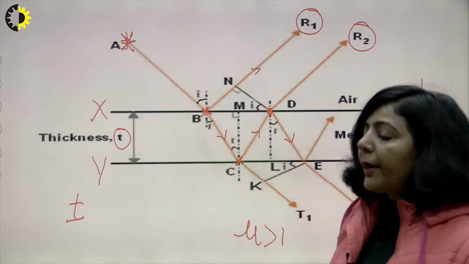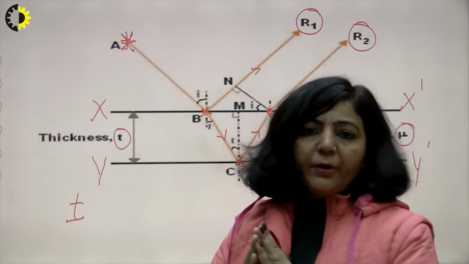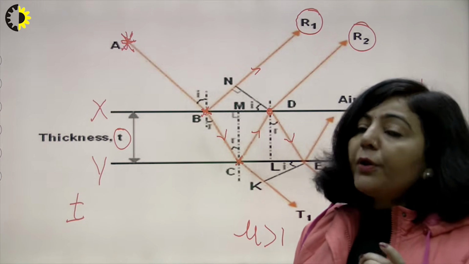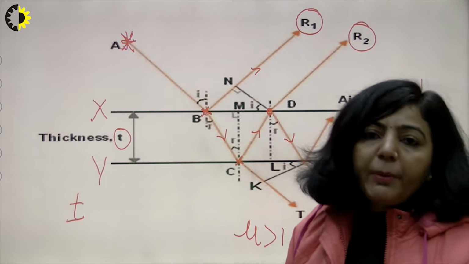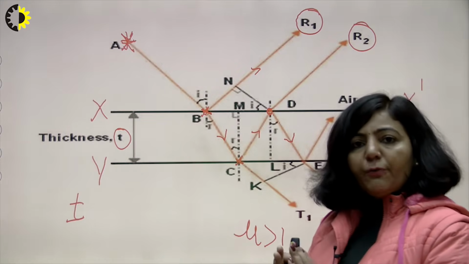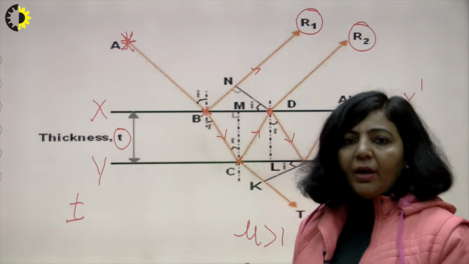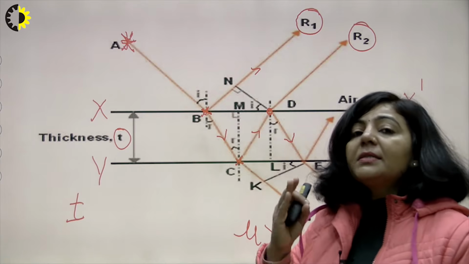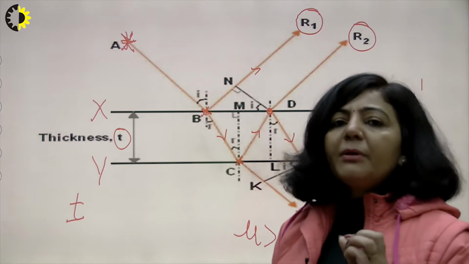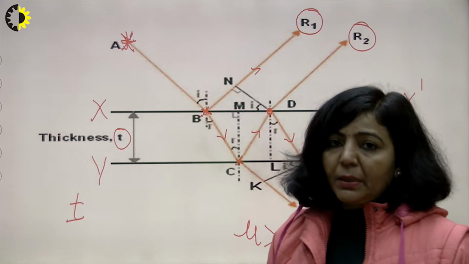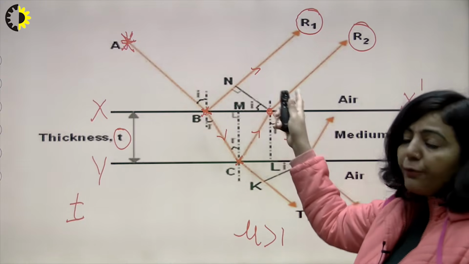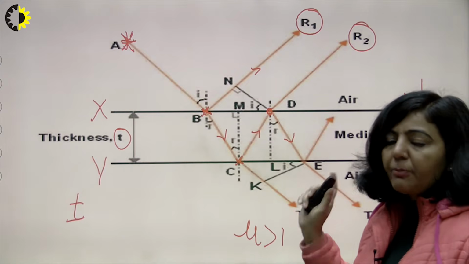Meaning at certain points, the resultant intensity of those interfering rays will be greater than the sum of the individual intensities of the two, and those points will be points of maxima. And there will be certain points where the intensity of the resultant ray, which is the outcome of these two, is lesser than the sum of the individual intensities. Or I can say in simple words, there will be certain points where you are going to get maxima, and certain points where you are going to get minima. So because of the interference between these two, you are going to get an interference pattern.